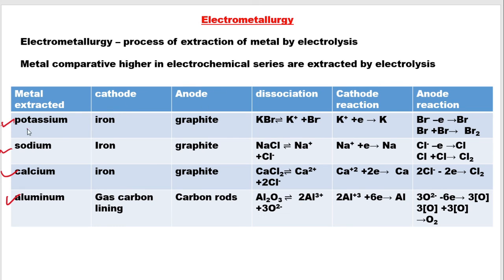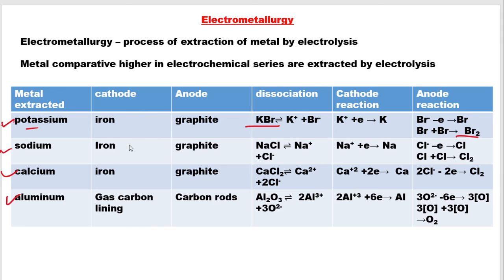Okay, so for potassium we are using electrolyzed potassium bromide, which will break down to form K plus and Br minus. At the cathode, reduction of the potassium ion will take place to form potassium atoms, and at the anode the bromide ions will lose electrons to form bromine atoms. Since bromine atoms are quite unstable, two atoms of bromine will combine to form a bromine molecule, and we will see a reddish vapor evaporating, which confirms the presence of bromine gas as the product.